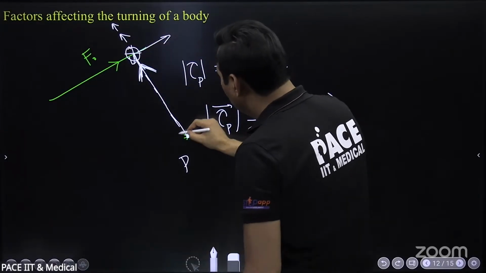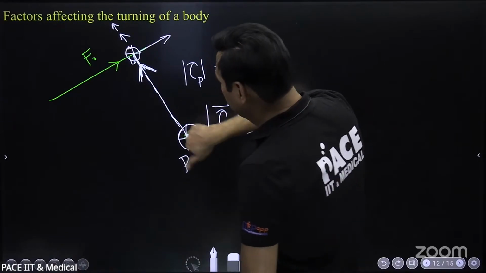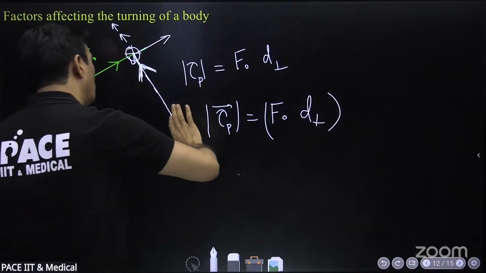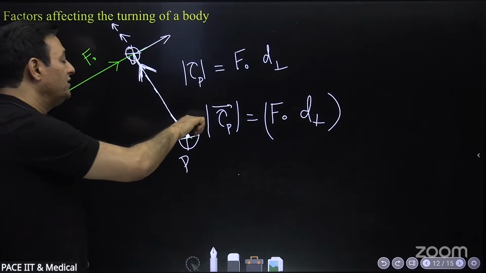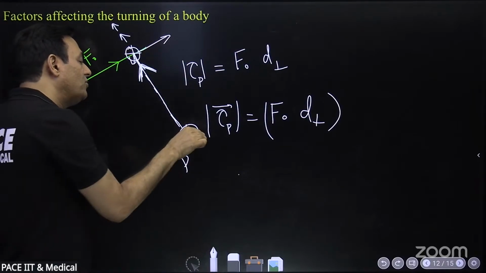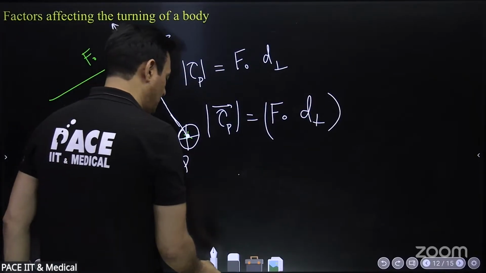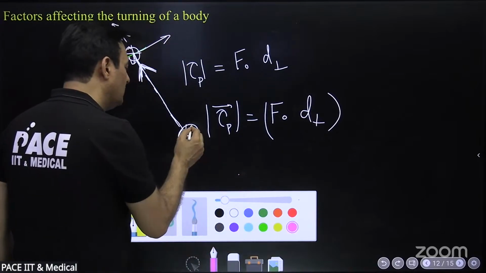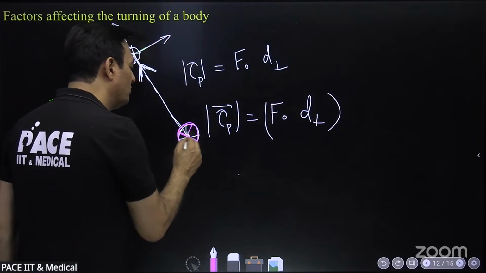So the torque about this point is this way, meaning a clockwise rotation. So this force has a clockwise rotating effect, clockwise from our side, and the best way to represent that is a vector perpendicular to the plane, directed into the board.